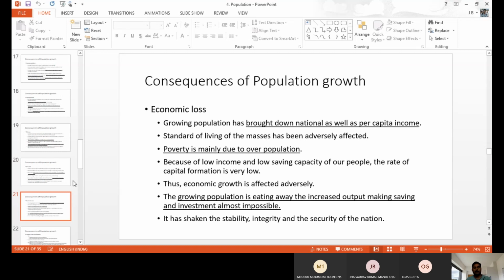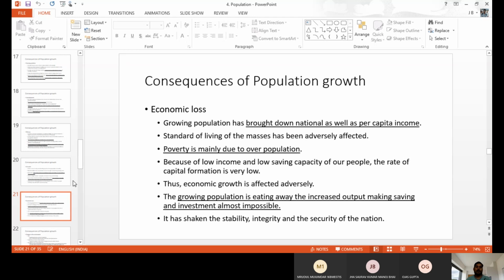Okay. If they have a number of children, they have to take care of the children. They have to spend a lot on education, a lot on food, a lot on clothes, all those things, so they are not able to save. Also, job opportunities are very few because of our population. Even the per capita income is calculated against the total population. All members are not able to get a job, and when you compare the total income with the total population, the per capita income is also very low. So that also happens.